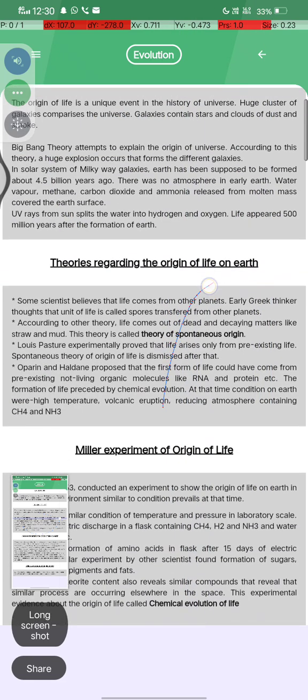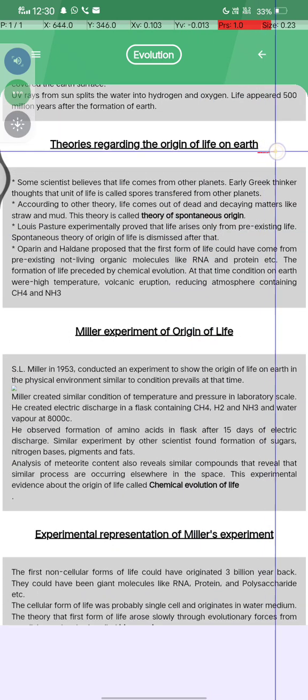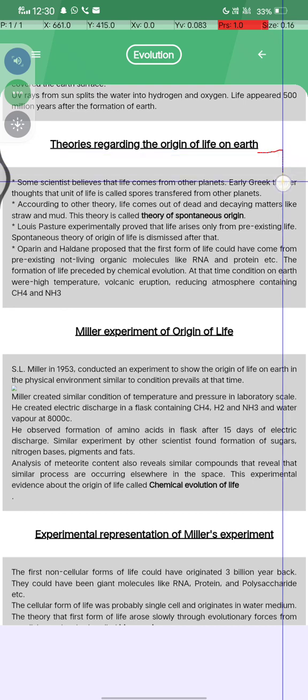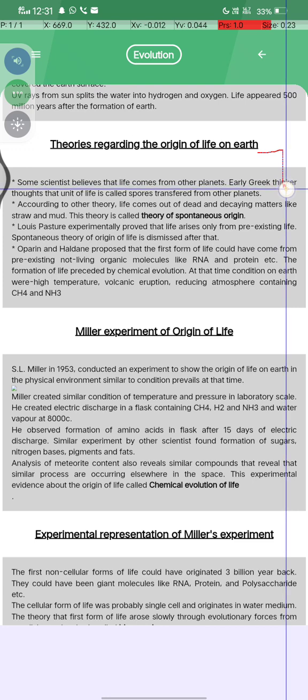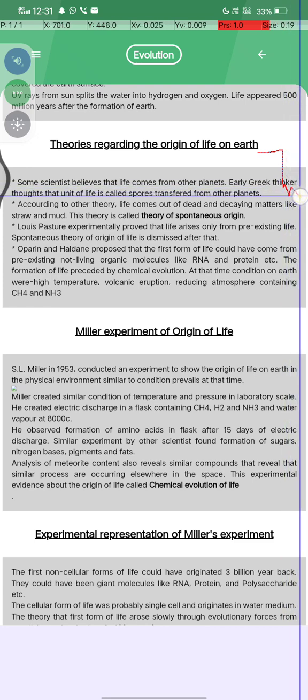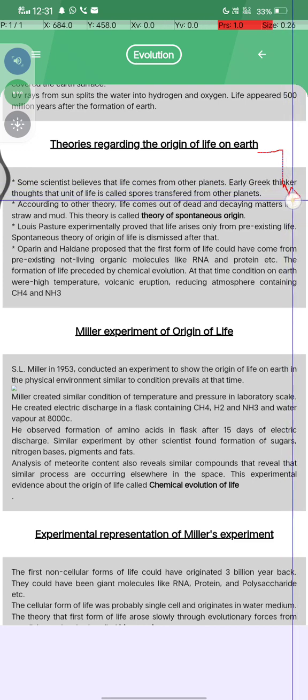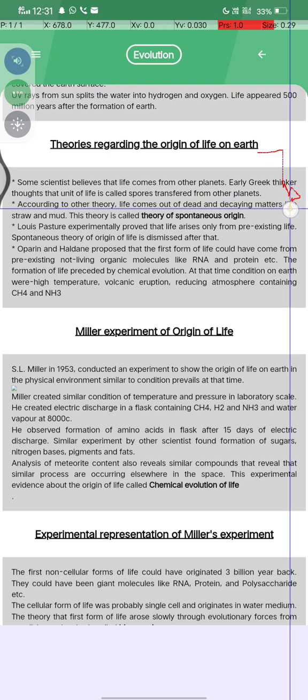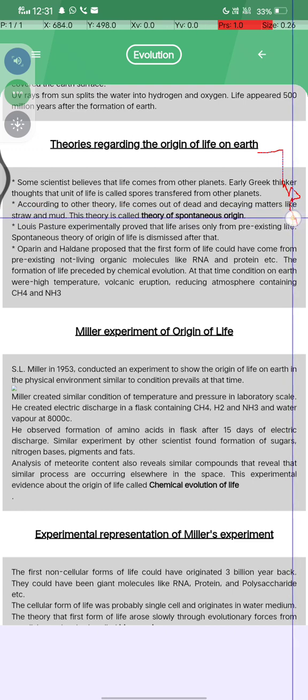Okay. Now, theories regarding the origin of life on the earth. Some scientists believe that life comes from other planets. Early Greek thinkers thought that the units of life, called spores, were transferred from other planets. According to another theory, life arises out of dead and decaying matter like straw and mud, and this theory is called the theory of spontaneous generation.